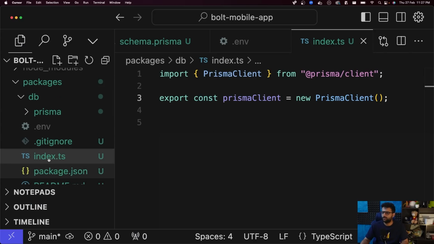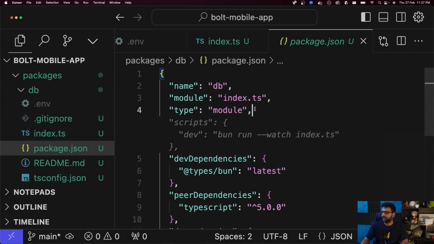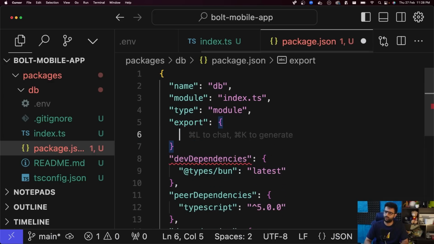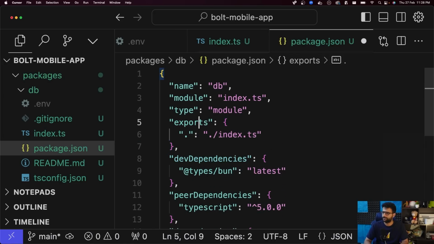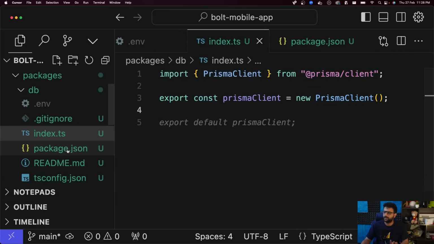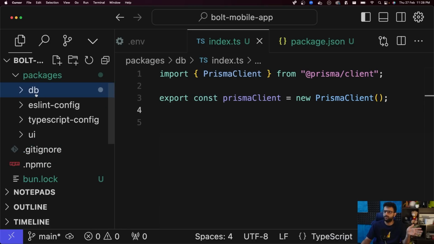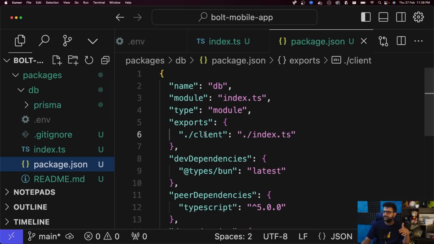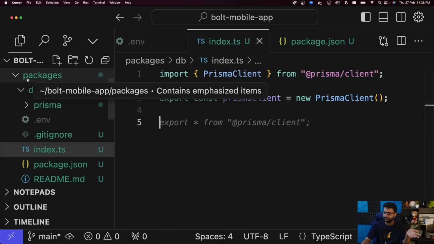And I'm going to go to package.json here and add a new export. Is it exports or is it export? I'm unsure. Might be exports only. /client as /index.ts. So the index.ts file, whatever we have over here, which is just a simple export of the Prisma client, is what we're exporting from this DB module. This DB module is going to export at the /client subroute whatever exists in this file, which is a simple export for now.